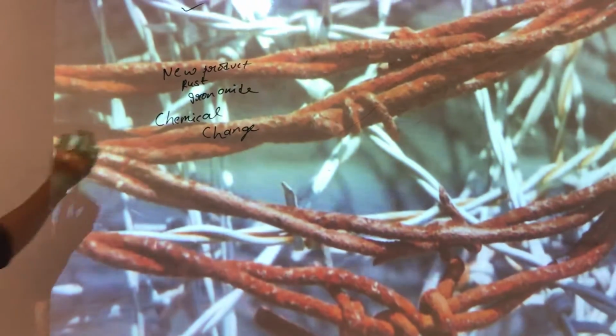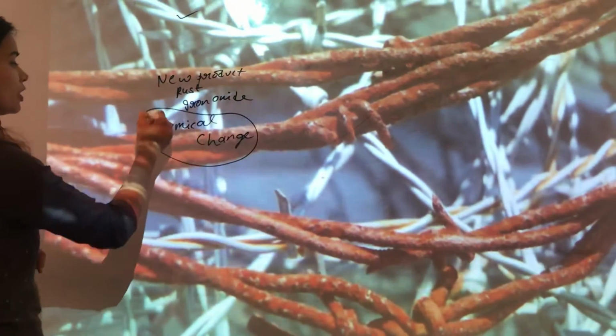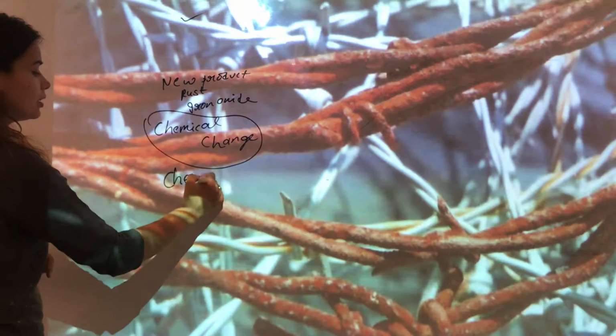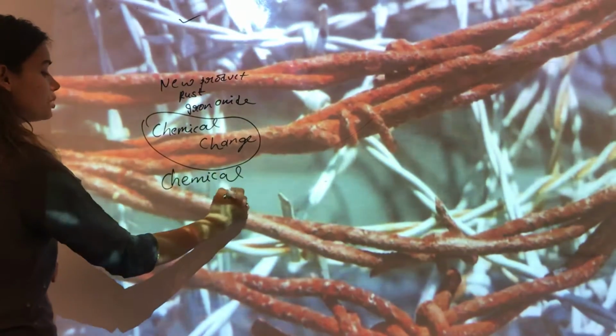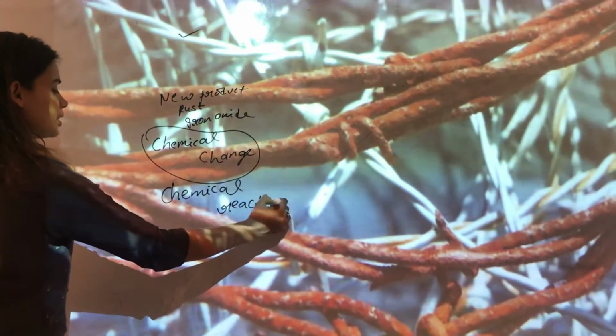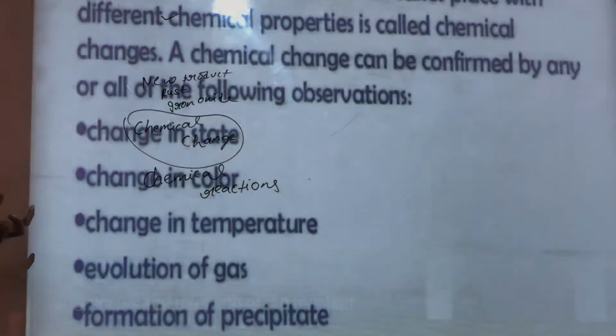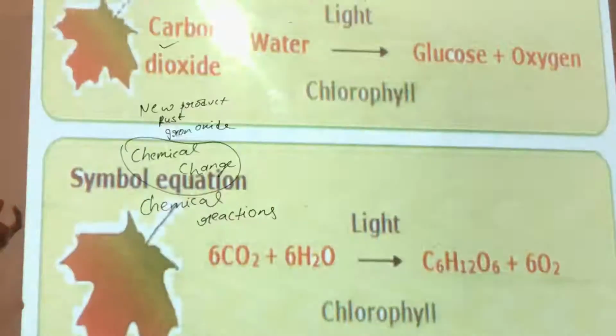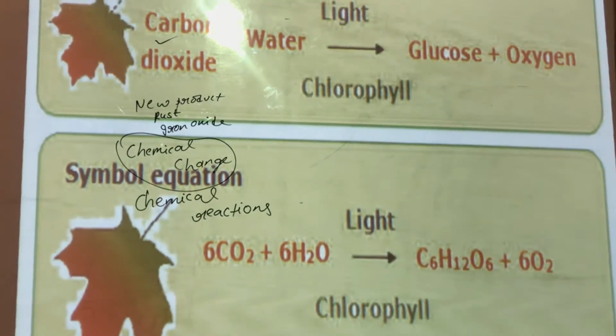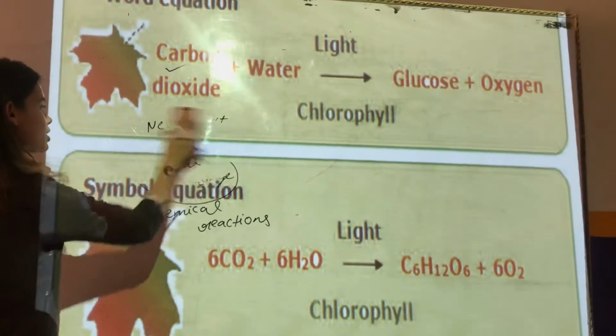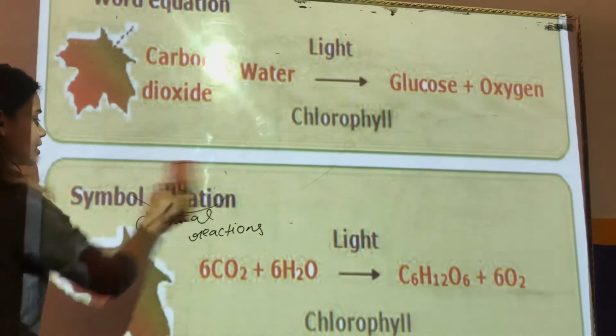Okay. So when there is a chemical change, there will always be a chemical reaction. There is some reaction going on which brings about the chemical change. Also, if you see the photosynthesis process, can you recall it? That's a very simple thing.